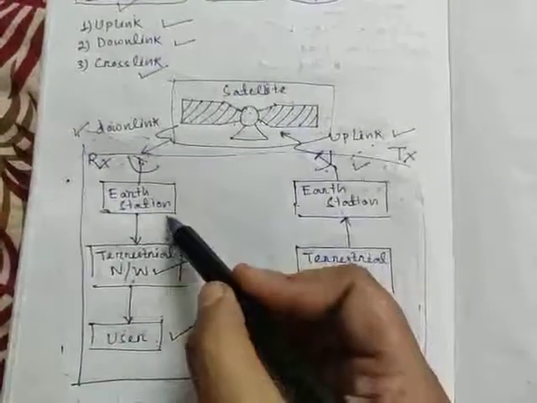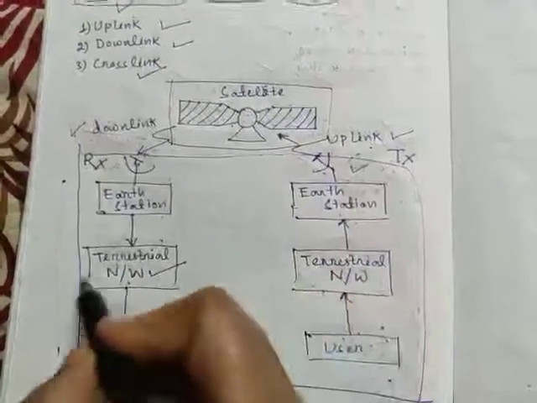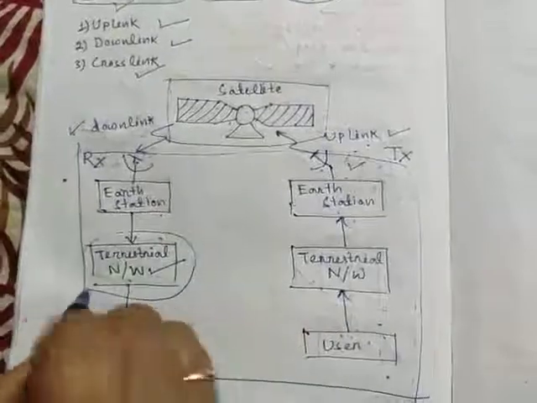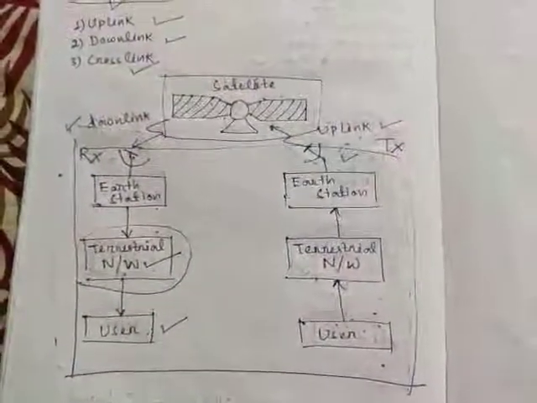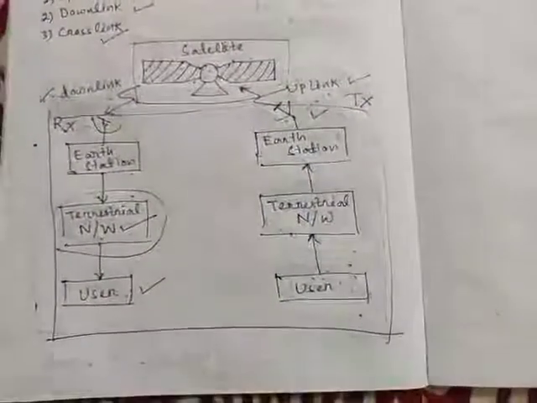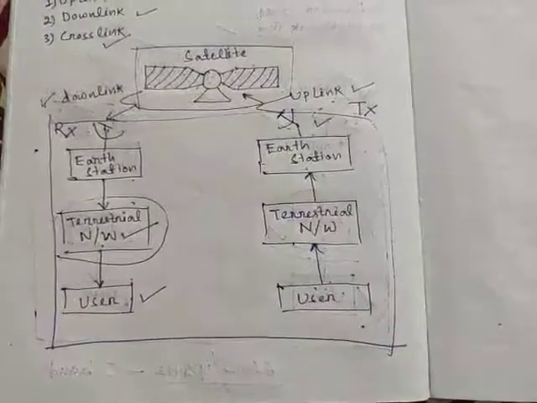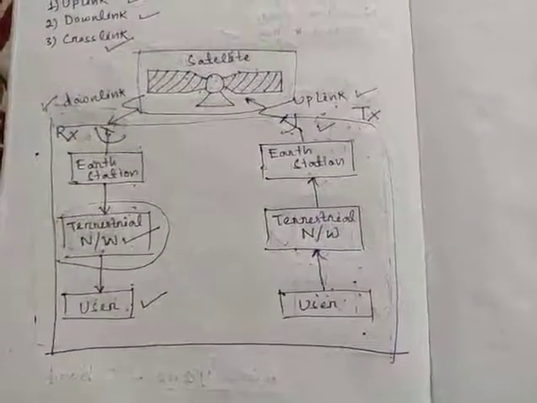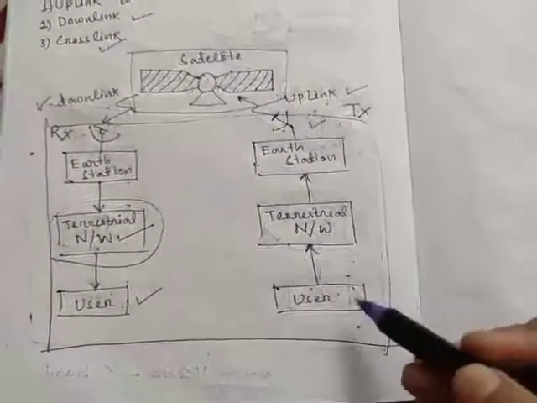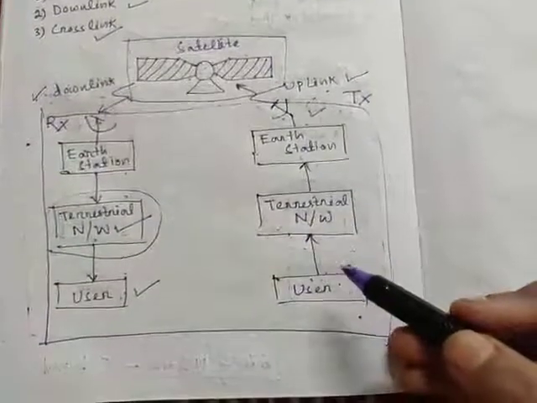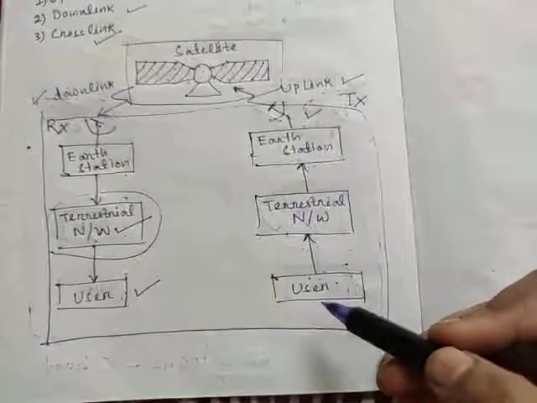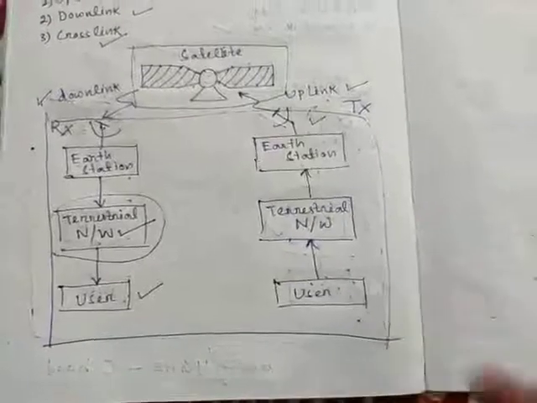Means in between Earth station and user we use a terrestrial network. Terrestrial network may be a telephone switch or a dedicated link to the Earth station, and the transmitted voice signal and video signals are either in analog form or digital form.